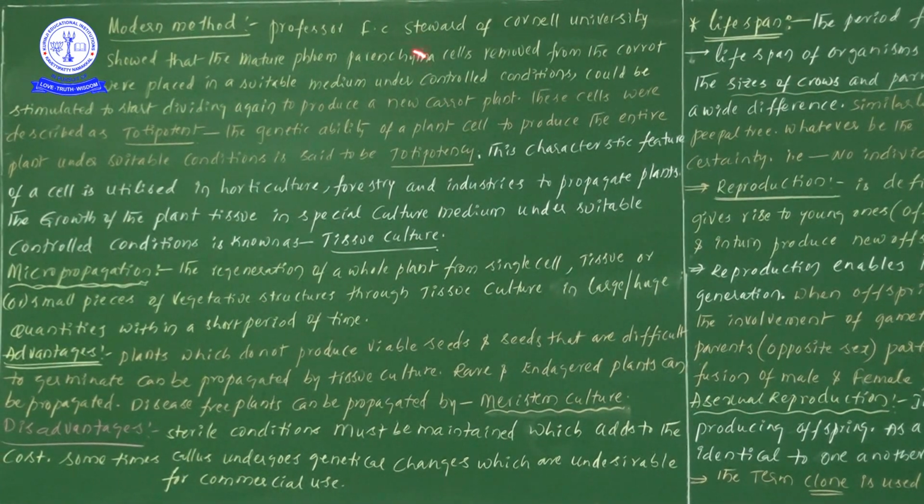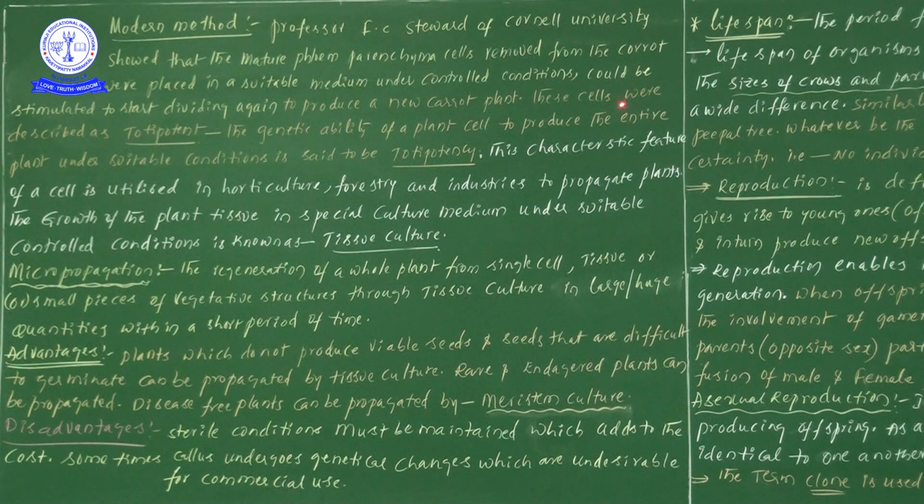So what are the cells he has taken? For his experiments, all those cells we will be taking as totipotent. Totipotent means, once more I have written here, the genetic ability of a plant cell to produce the entire plant under suitable conditions is said to be totipotency. Totipotency is nothing but the genetic ability of a particular plant cell to produce the entire plant under suitable conditions.